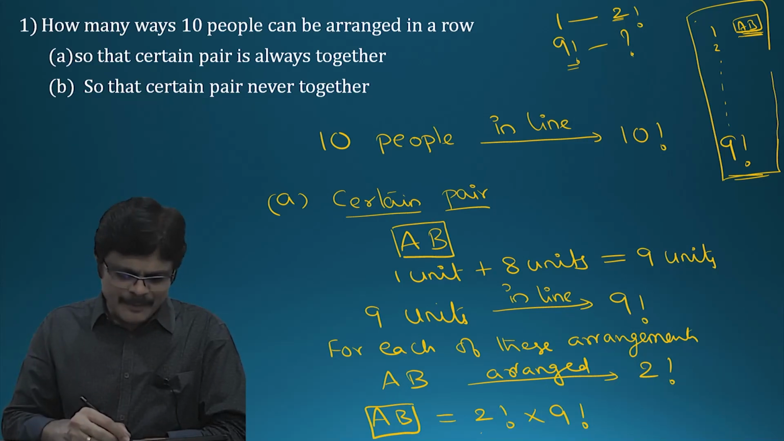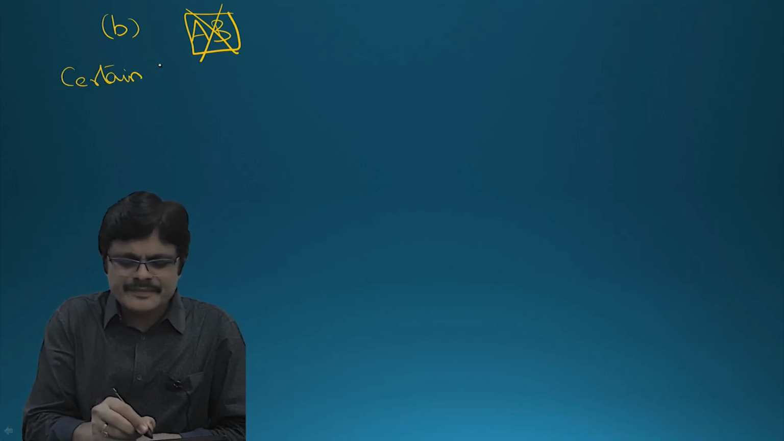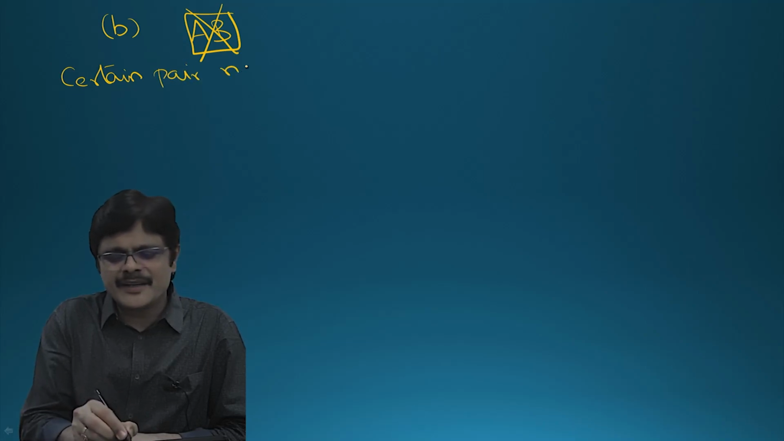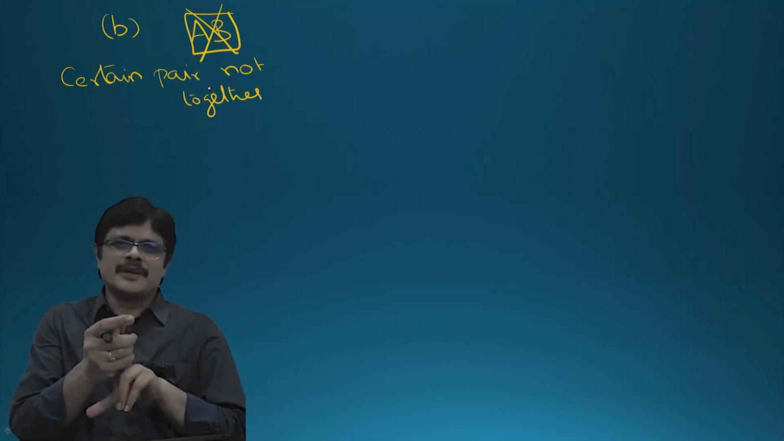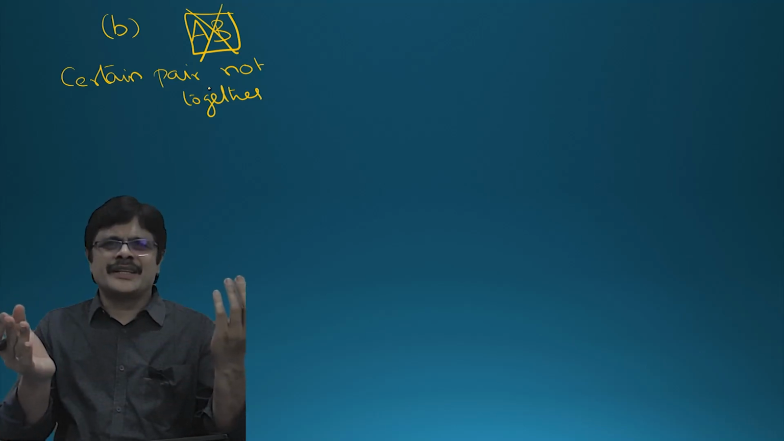Okay, let us see part B. Number of arrangements in which a certain pair is never together, or not together. Now this is a very simple problem, sir. Whenever you take 2 people, either they are together or they are not together. There is no other possibility.